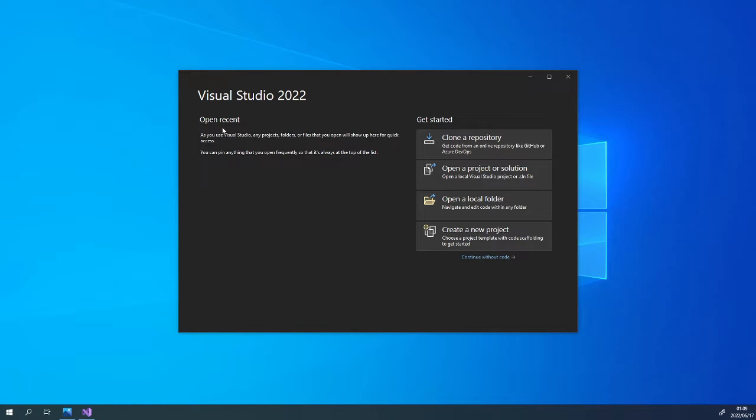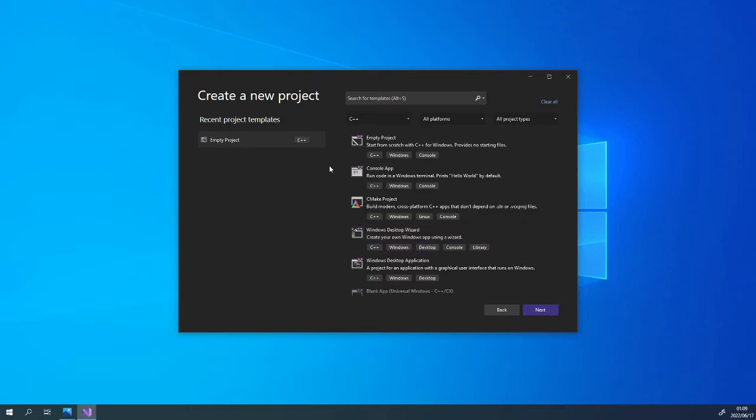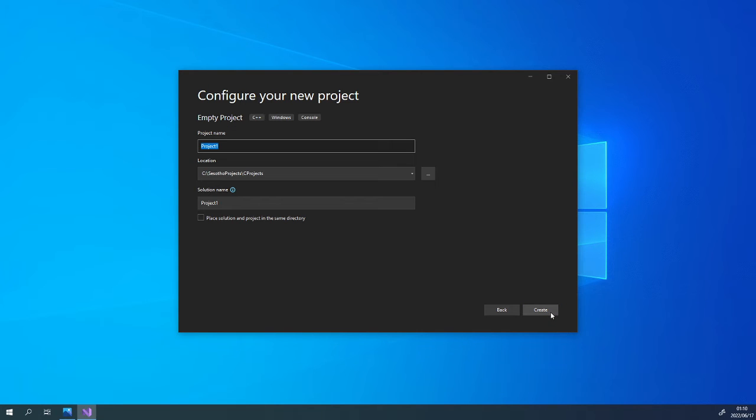We are using Visual Studio 2022 Community Edition. It is a free copy. Click Create a new project. Ensure that you are using C++ language, empty project template. Click Next. Give your project a name.